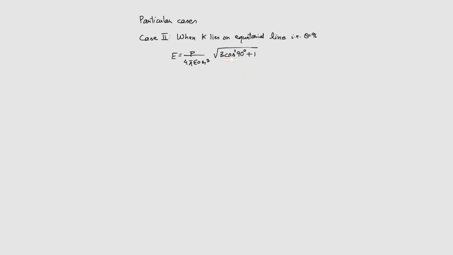So therefore 3 into 0 is equal to 0, and 0 plus 1 is equal to 1. So this simplifies to P divided by 4 pi epsilon naught r cube root over 1, or finally we have P divided by 4 pi epsilon naught r cube. Because what is root of 1? It is 1. And 1 into this whole term is the term itself. This is the formula for the equatorial line.